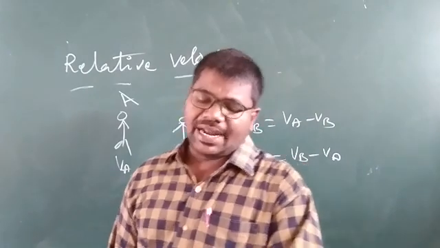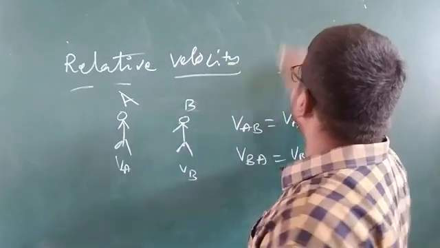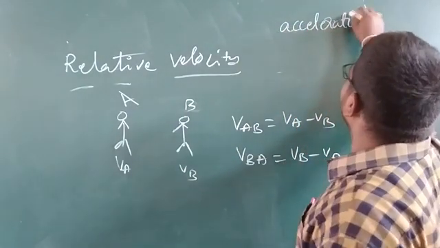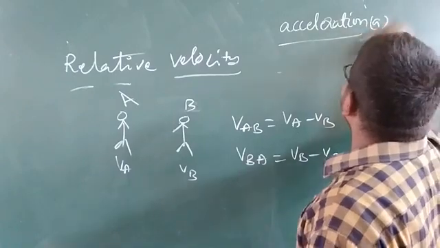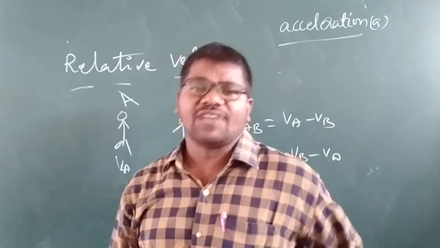Okay, and acceleration. Acceleration is defined as the rate of change of velocity, my dear children.